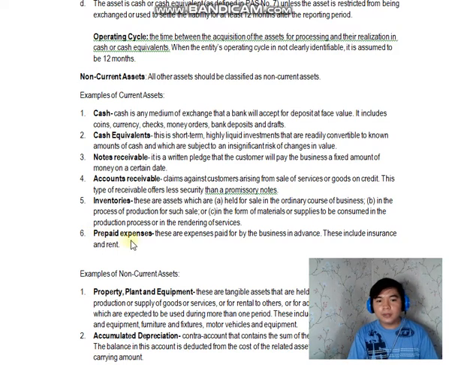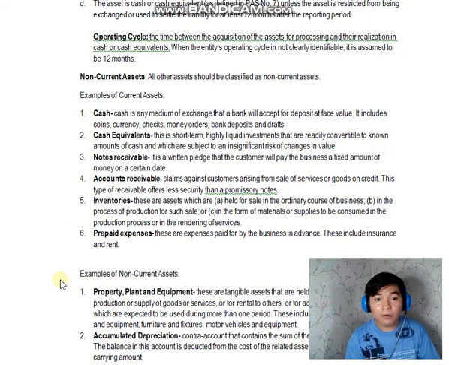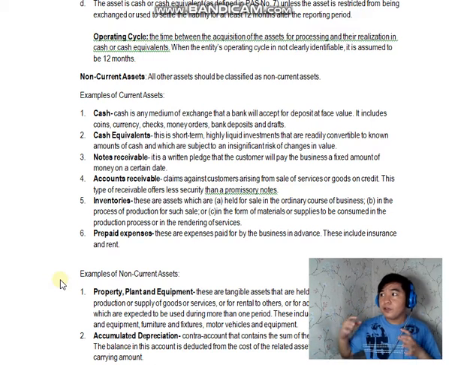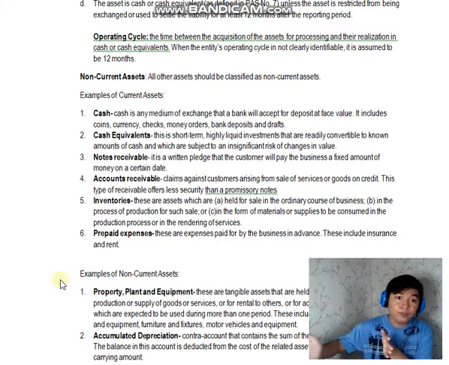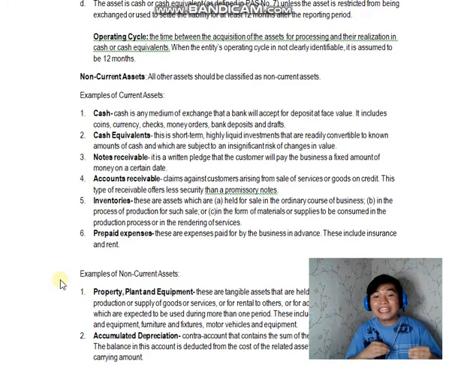Number 6, prepaid expenses. These are expenses paid for by a business in advance. This includes insurance and rent. When we say prepaid expenses, from the word prepaid, binayaran mo muna. Okay? So, these are expenses na binayaran mo muna before mo pa ma-consume. Let's say renta. Yung renta natin for the month, binayaran mo muna in advance. So, before mo siya maging expenses, kailangan mo muna siya ma-consume within a month. Diba? Ganun po yun. So, prepaid expenses are the expenses that we paid in advance.